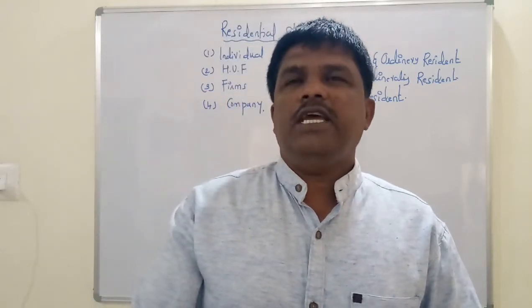Once again I will repeat, an individual is said to be resident but not ordinarily resident if he satisfies at least one of the basic conditions but does not satisfy both the additional conditions. Third one, non-resident. An individual is said to be non-resident if he does not satisfy any of the basic conditions. It means if he does not satisfy any of the basic conditions, then he will become non-resident. That is about the residency status of an individual.